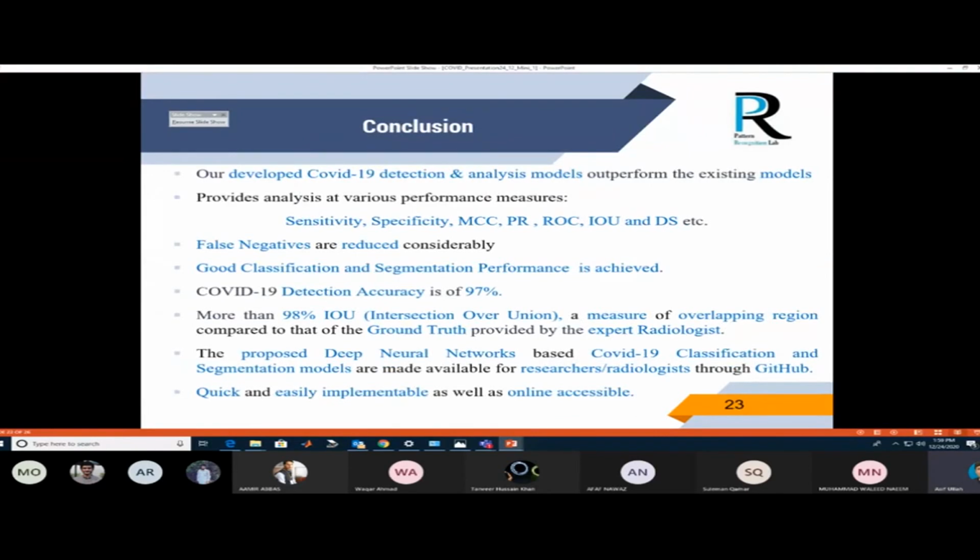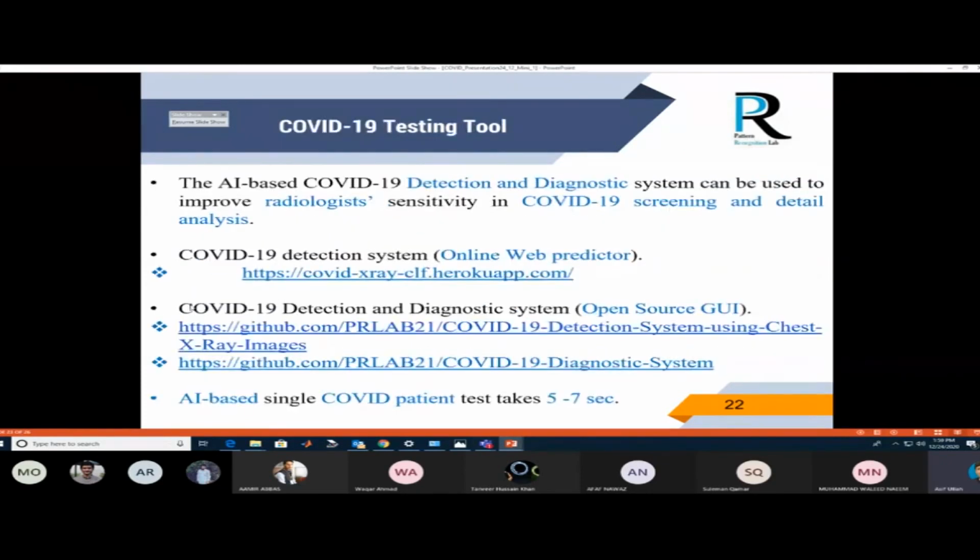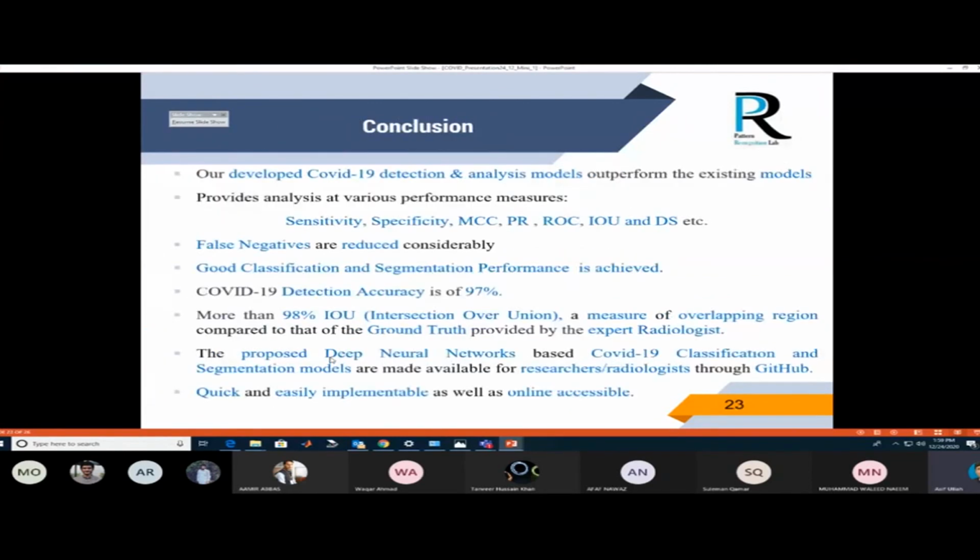These are the conclusions. Our proposed detection model outperforms the state-of-the-art models in terms of sensitivity, specificity, MCC, and PR. It reduces false negatives. It has good classification and segmentation performance. The detection accuracy is almost 97%, while the intersection over union, meaning structure similarity and overlapping, is almost 98%. The proposed deep neural network models for COVID-19 classification and segmentation are available for researchers and radiologists through GitHub. I have also provided the links to the system. It is quick, easily implementable, and accessible online.